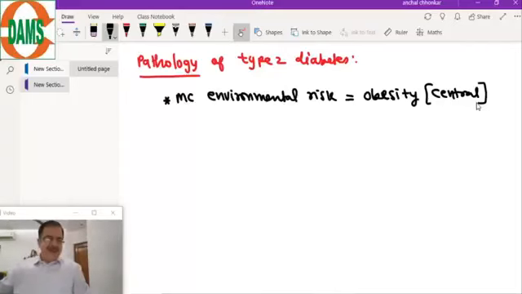When there is a lot of adipose in the body, there is an increase in adipose cells in the body. What these adipose cells will release is adipokines.